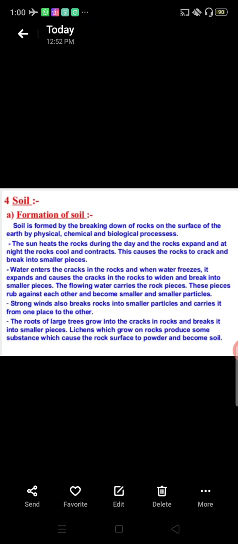Formation of soil. Soil is formed by the breaking down of rocks on the surface of the earth by physical, chemical and biological processes. The sun heats the rocks during the day and the rocks expand. At night, the rocks cool and contract. This causes the rocks to crack and break into smaller pieces. Water enters the cracks in the rocks, and when water freezes, it expands and causes the cracks in the rocks to widen and break into smaller pieces.